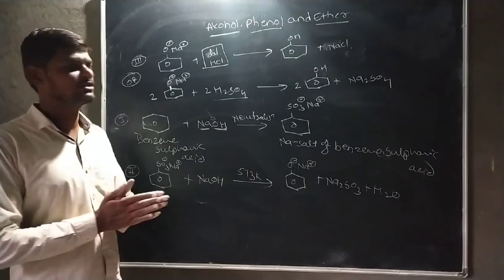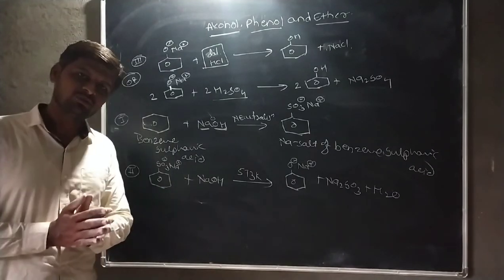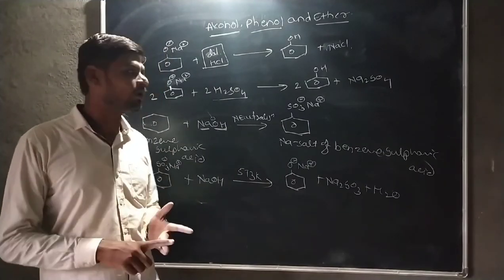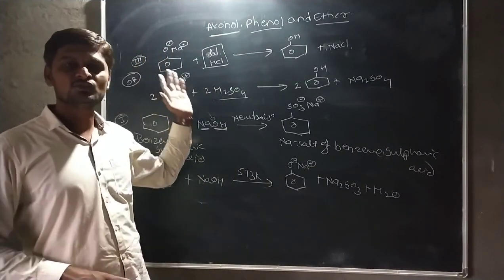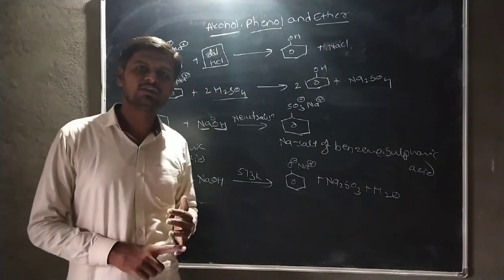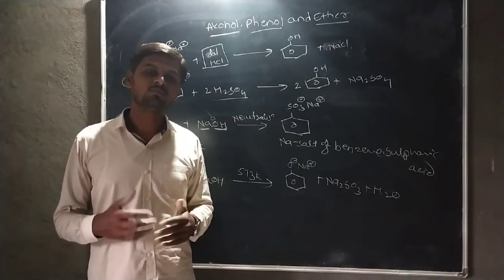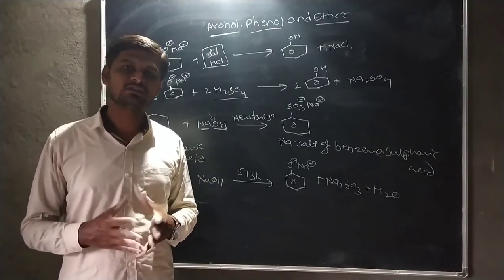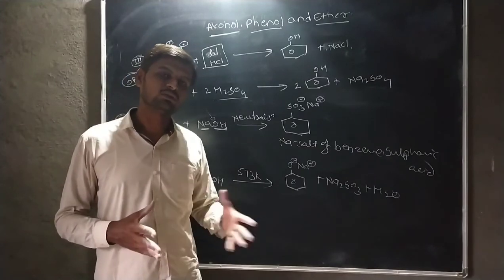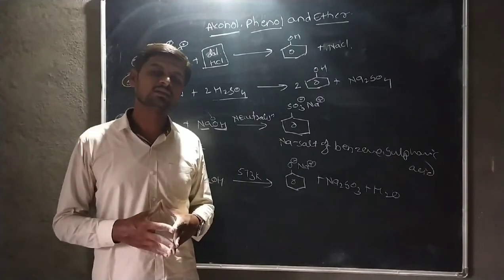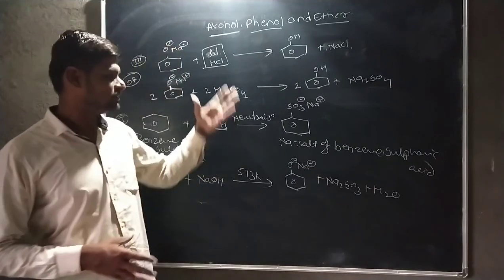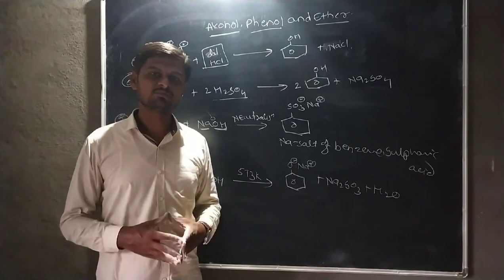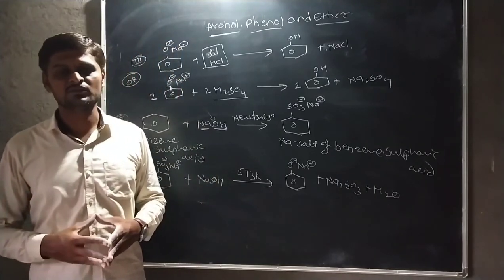In this lecture we studied the preparation methods. We studied the Dow process, Raschig process, and the preparation of phenol from benzene sulfonic acid. This benzene sulfonic acid is prepared from benzene. It undergoes the sulfonation reaction. This sulfonation reaction we will study in 11th standard in aromatic compounds. Okay. Then these are some important preparation methods, and the remaining preparation methods we will study in the next lecture. Thank you.